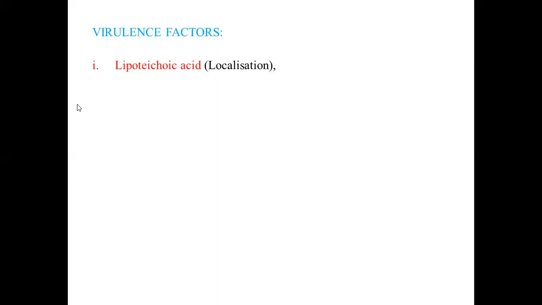Second virulence factor is M protein, or SEM protein. It can also be written as simple M protein. Its property is that it is a fibrinogen binding protein. What does it mean? It means that this protein has the ability to destroy the alternate pathway of complement activation. It does not allow the immune system of the host to develop complement activation through the alternate pathway.